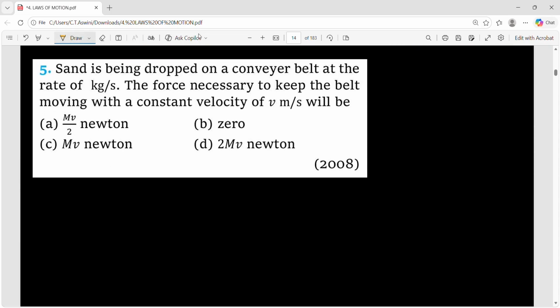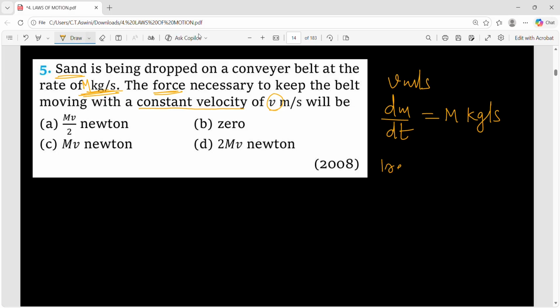Sand is being dropped on a conveyor belt at the rate of capital M kg per second. The force necessary to keep the belt moving with a constant velocity of v meter per second. See, velocity is given, which is v meter per second, and dm by dt is given, which is M kg per second. See, this time mass is not constant.